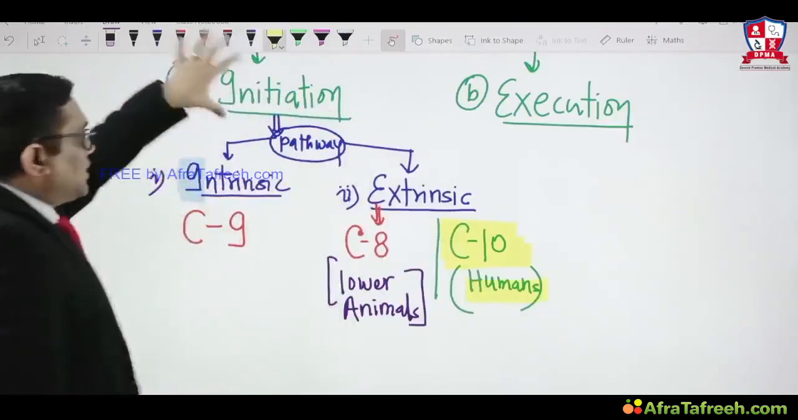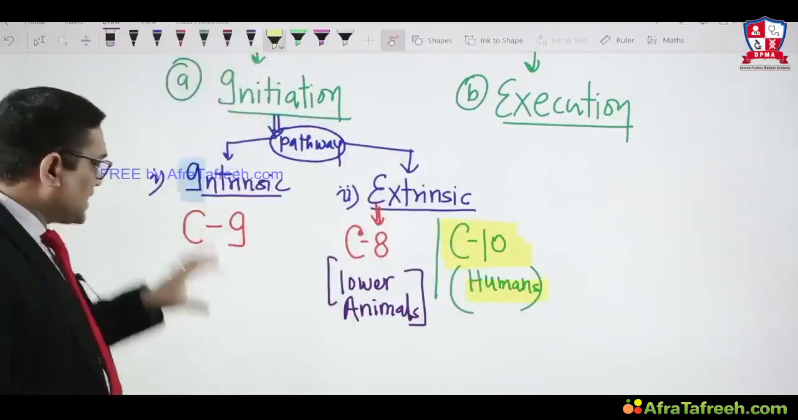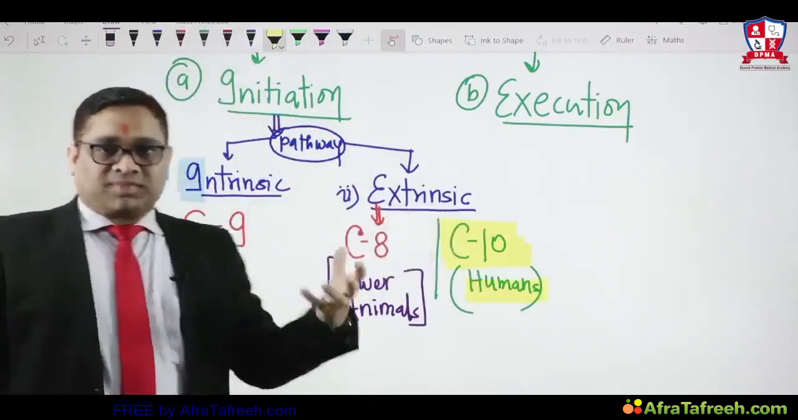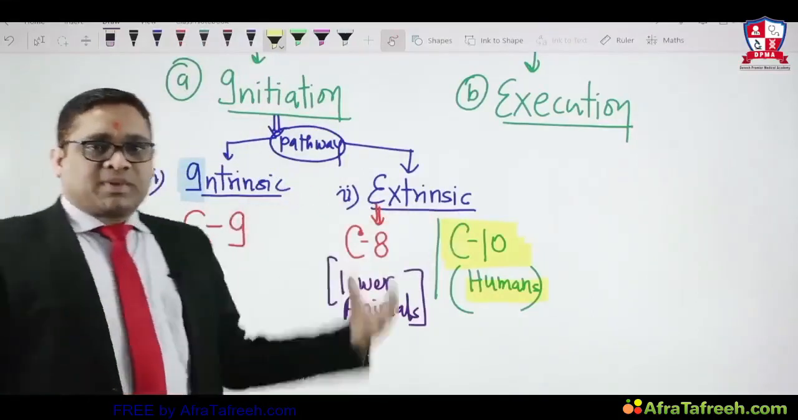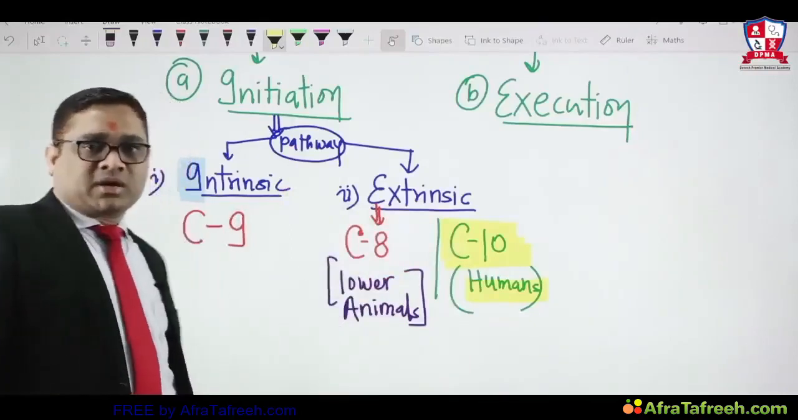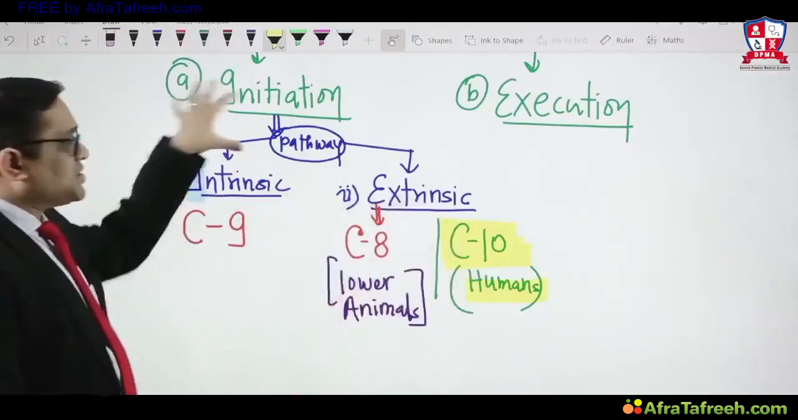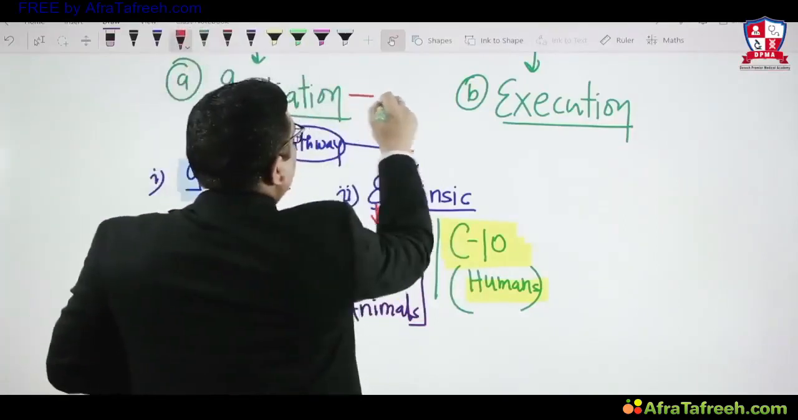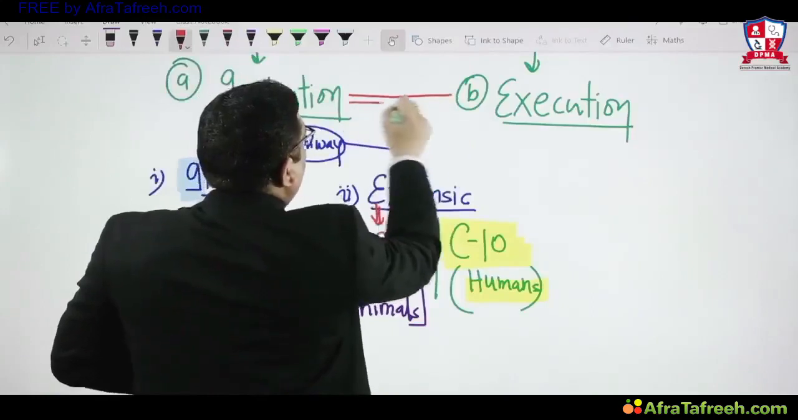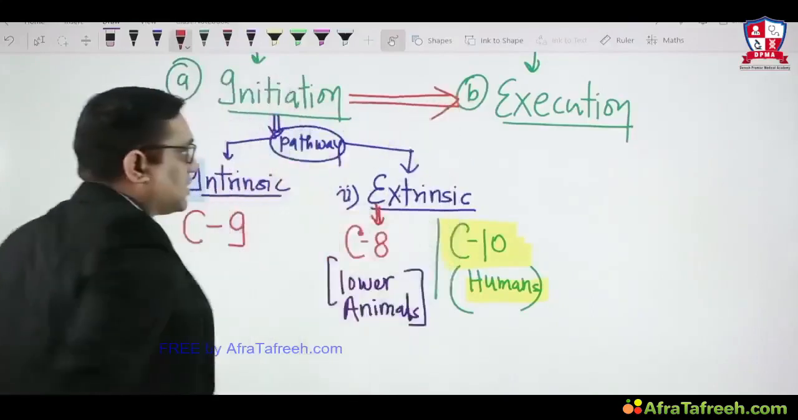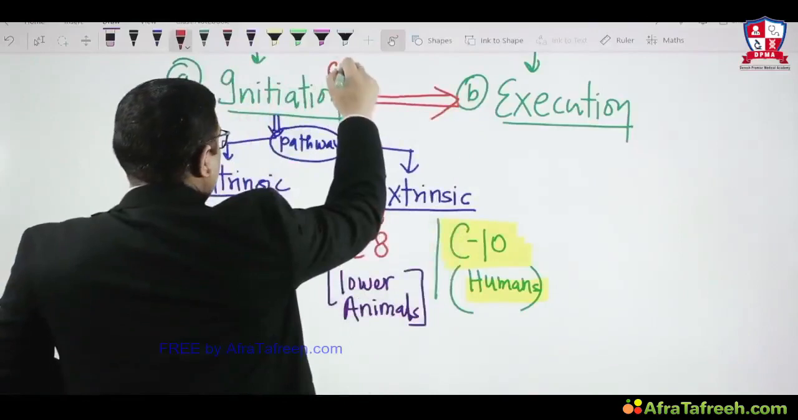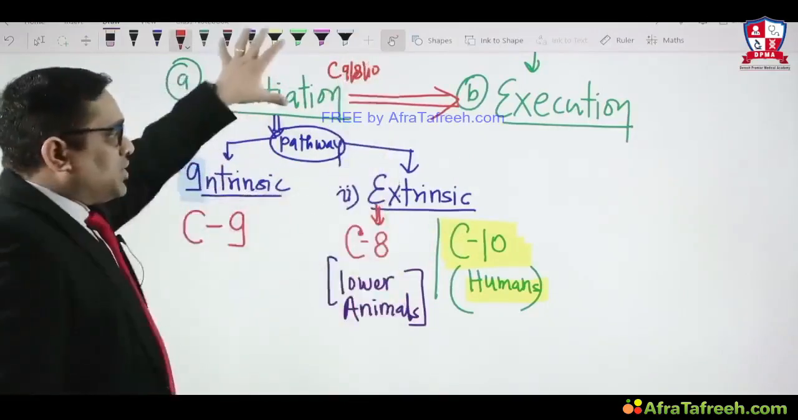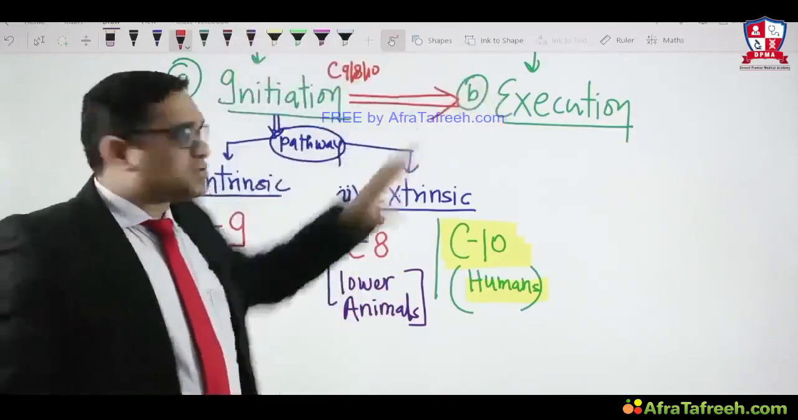During initiation, procaspase 9, procaspase 8 and procaspase 10 are activated to form active caspases. That is the initiation. After initiation, all these caspases, C9, 8 and 10, the initiator caspases, will be activating the executioner caspases.